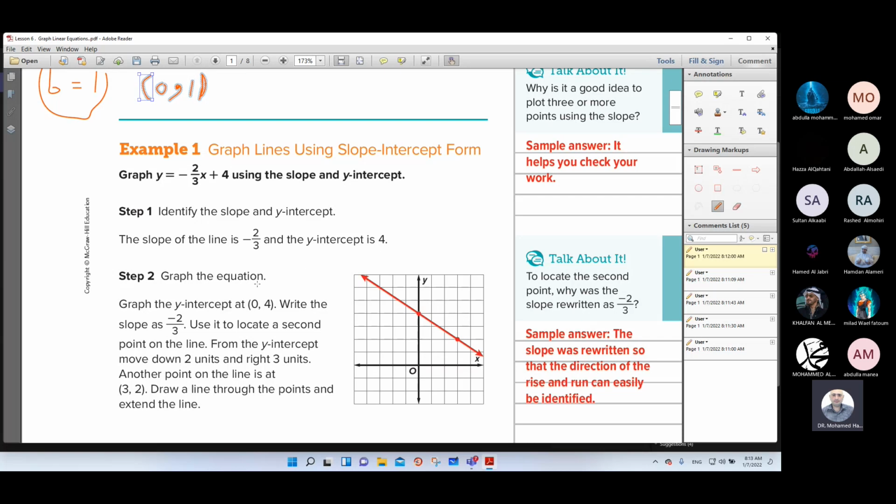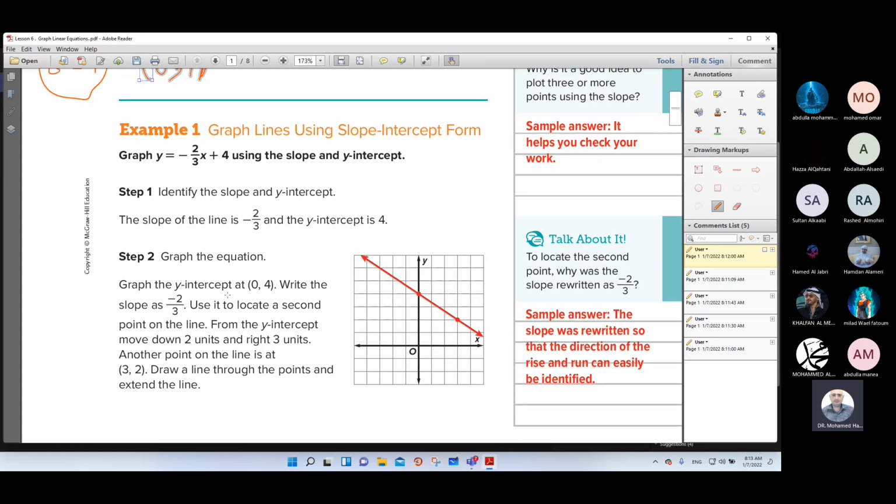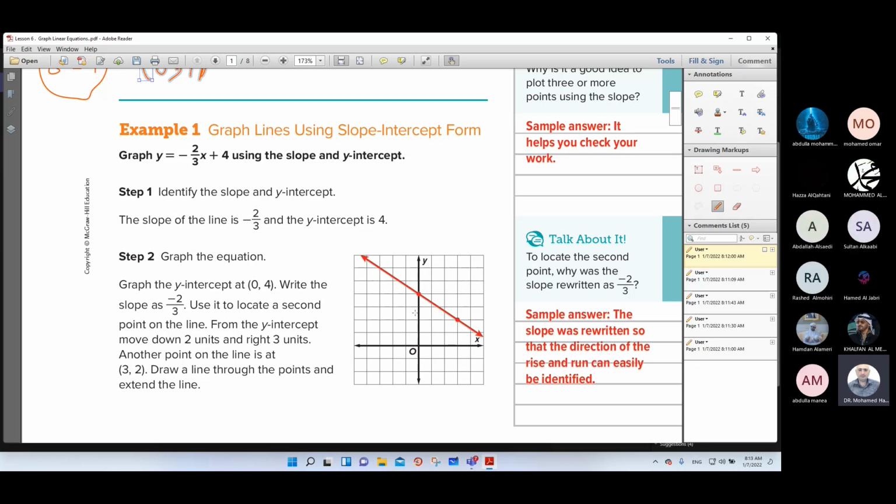So then graph this equation. How? Graph the y-intercept. When you have 4, it means 4 in the y and 0 in the x: the point (0, 4). Where is (0, 4) on the y-axis? Count 1, 2, 3, 4. This is the first point.